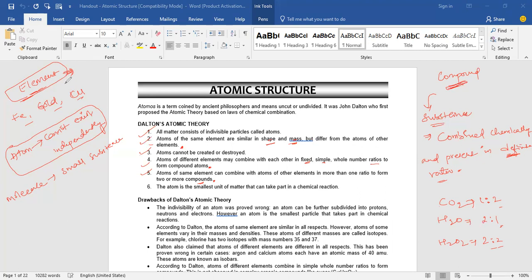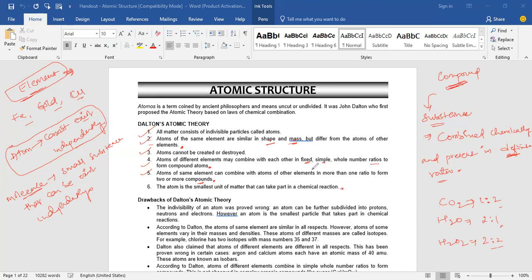Okay. So atom cannot exist independently, but the molecule exists independently. Molecule is a small substance that can exist independently. Yes, sir. So the atom is the smallest unit of the matter that takes part in the chemical reaction.